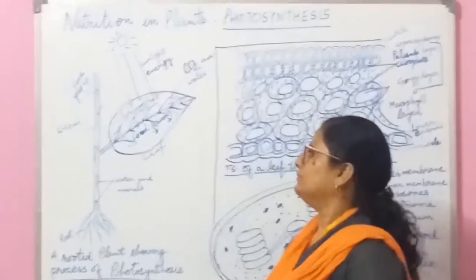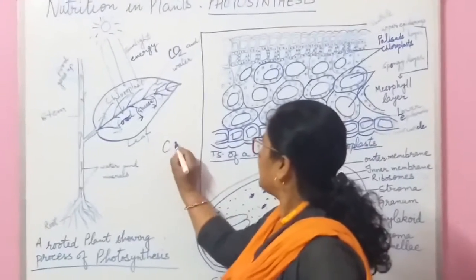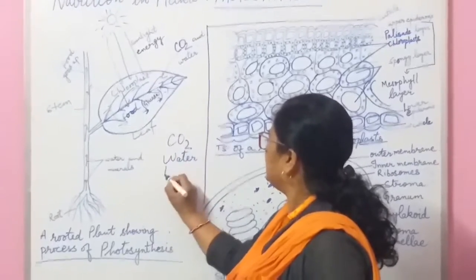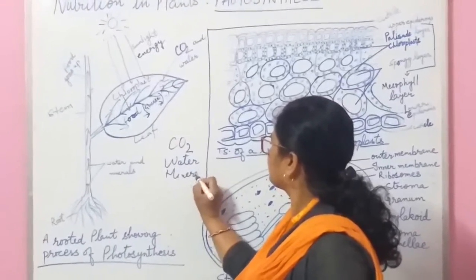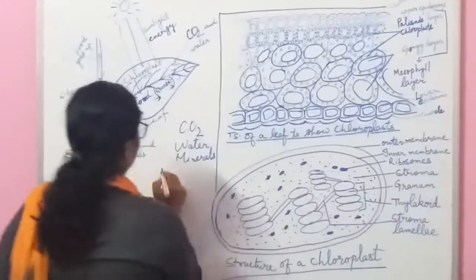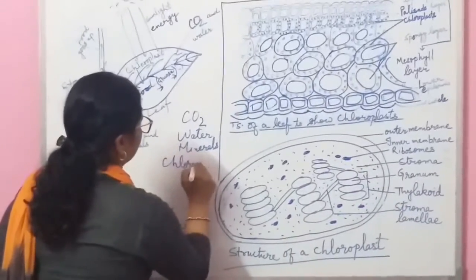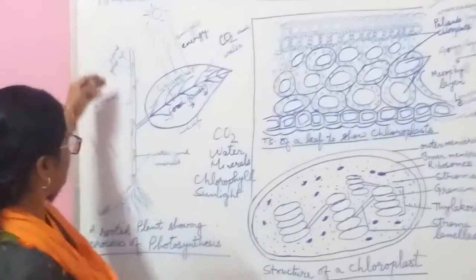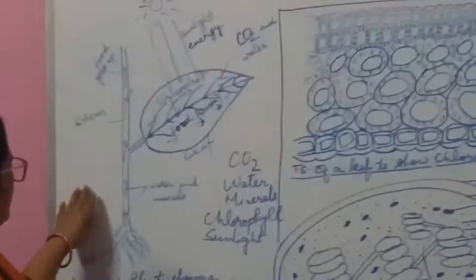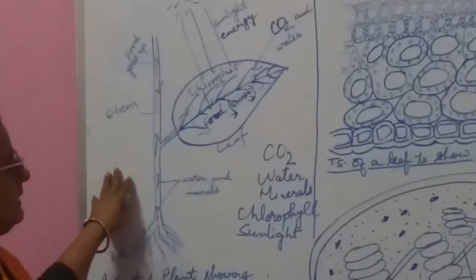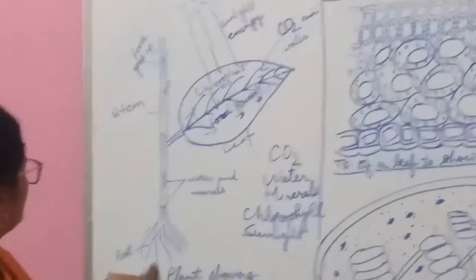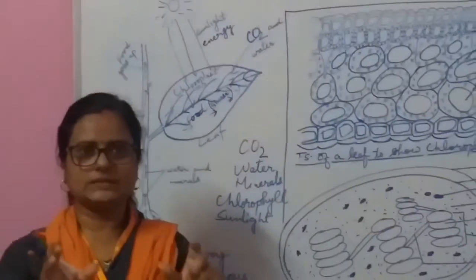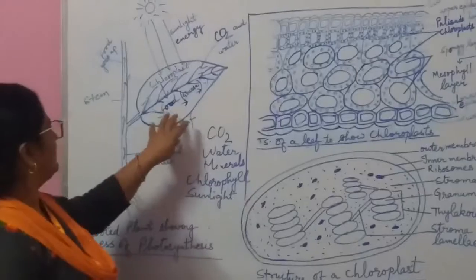Among them, first is carbon dioxide, then water, minerals, chlorophyll, and sunlight. So look at this diagram. Here I have drawn a diagram of a potted plant. This is the stem, this is the root, and this is the leaf. The process of photosynthesis occurs in the leaf.